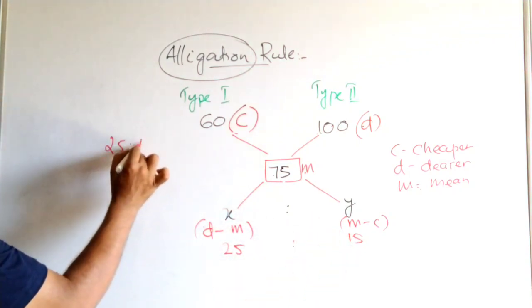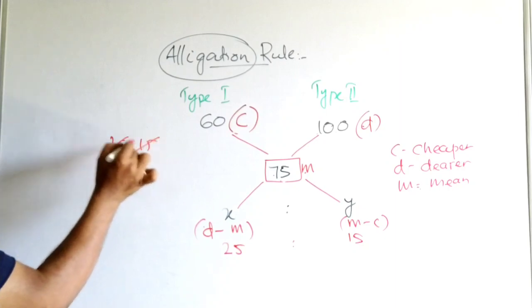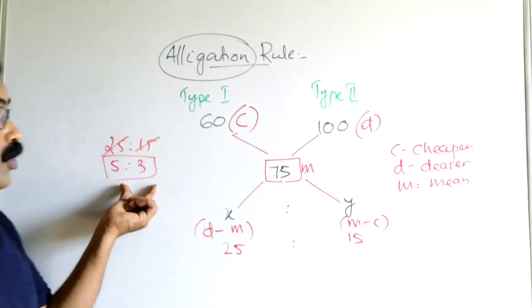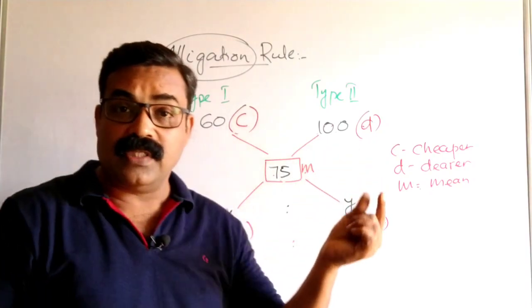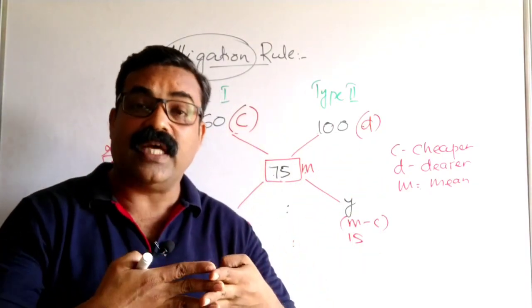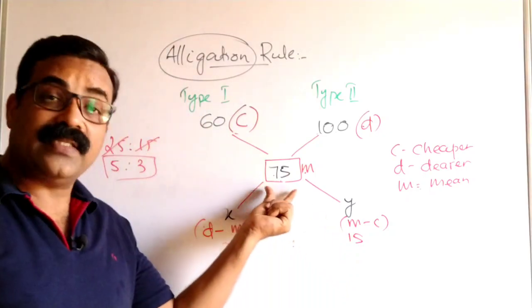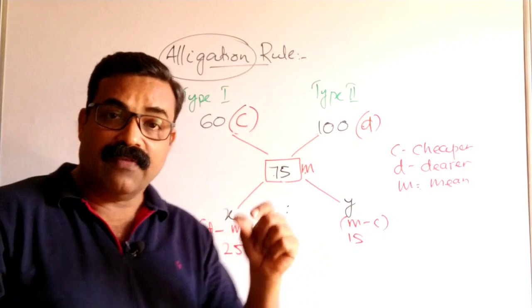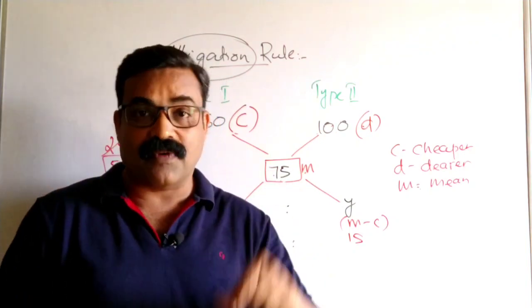So 25 is to 15, you can cut it with 5, it will become 5 is to 3. So in 5 is to 3 ratio, these two types of mangoes we need to mix so that we can sell it for rupees 75 per kg. This ratio only we need to find out in this type of questions.